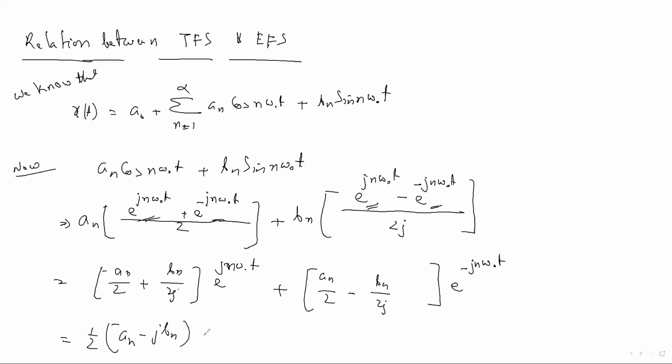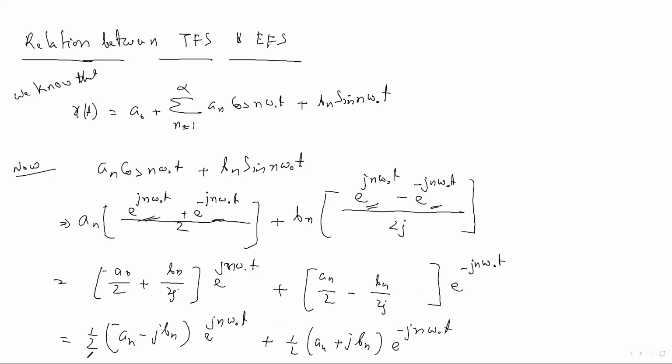Okay, e to the power j n omega naught t, plus common half, it will be a n plus j b n will come, e to the power minus j n omega naught t. Okay, so it's over.